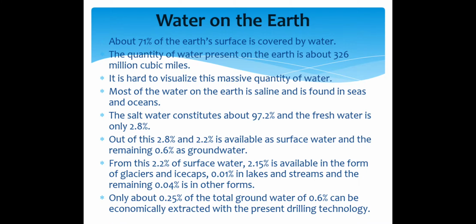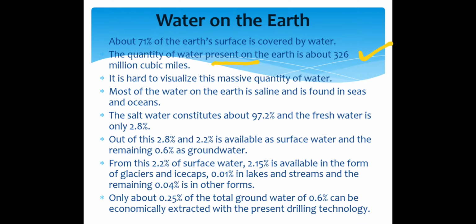Next, water on earth. About 71% of the earth's surface is covered by water. The quantity of water present on the earth is about 326 million cubic miles.